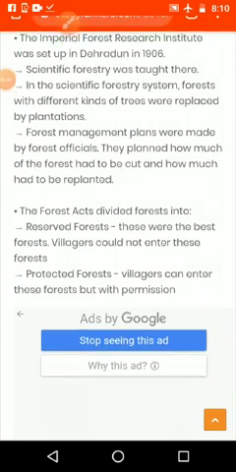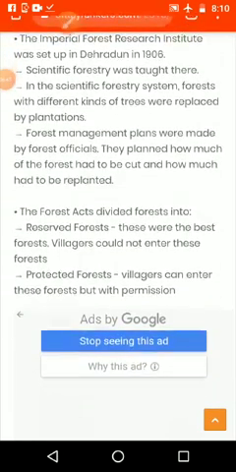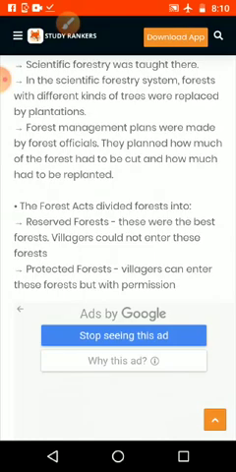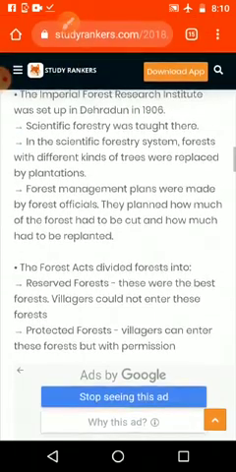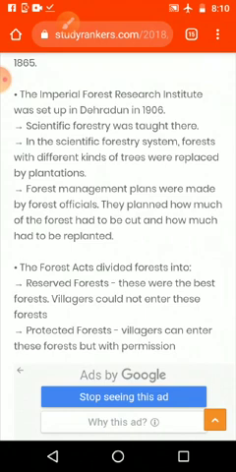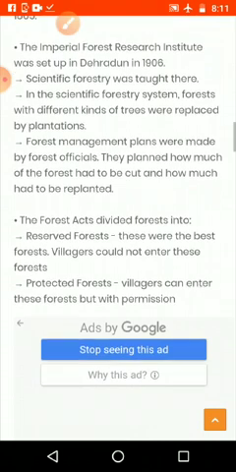Then next one, in scientific forestry system, forests with different kinds of trees were replaced by plantations. What they are doing, they are thinking of the different types of plantation, they are cutting down that one, and instead of those trees, they are planting the same type of tree.